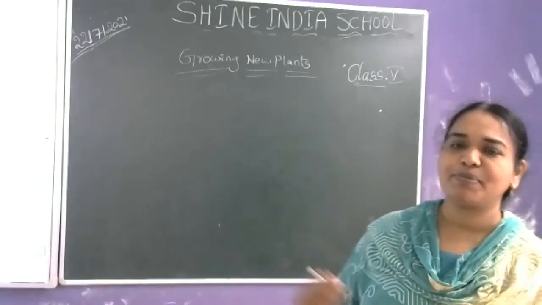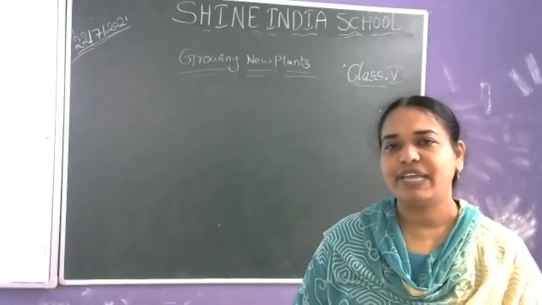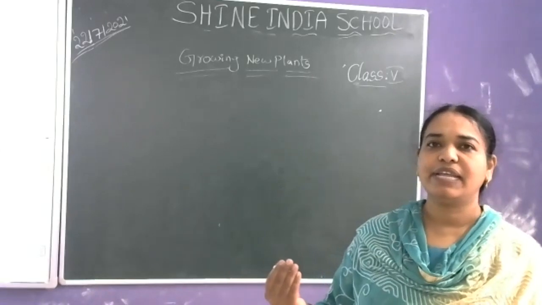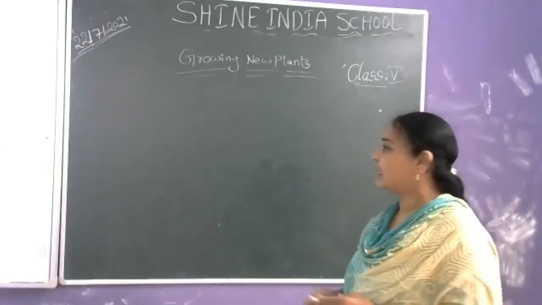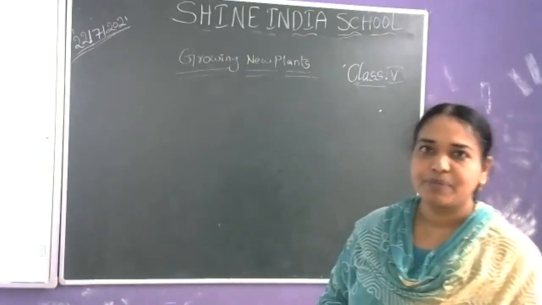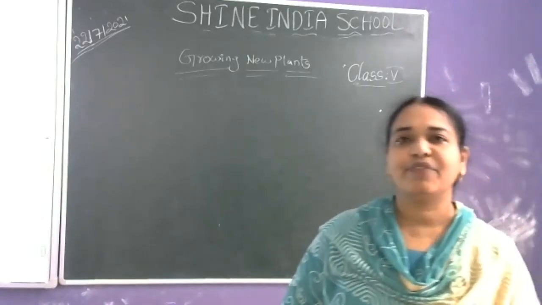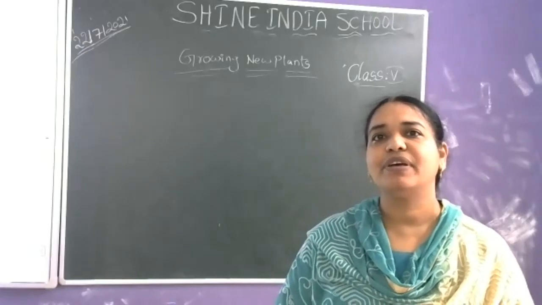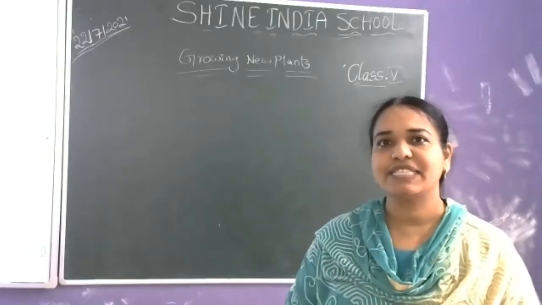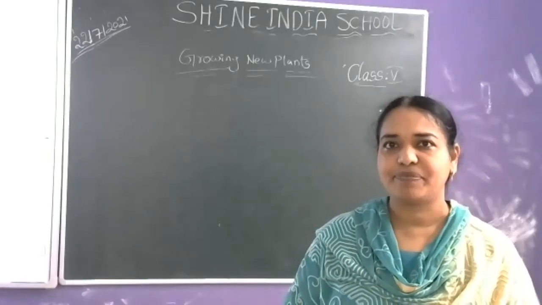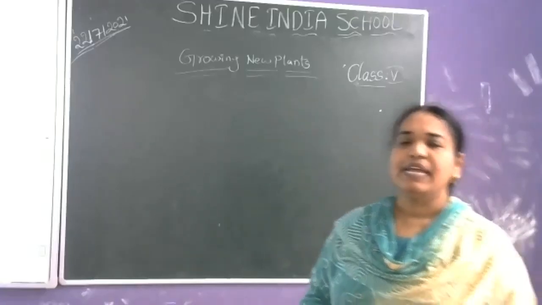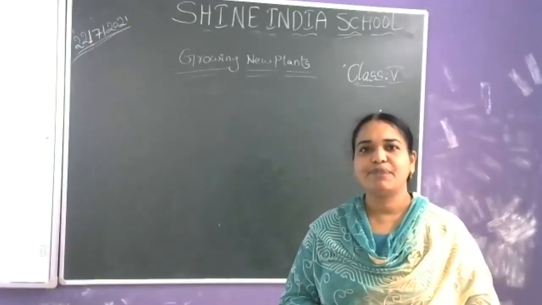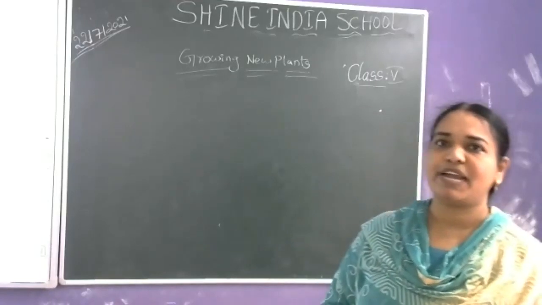What is special about this chapter? Why are we again dealing with growing new plants? Here we are going to discuss some separate, new types of plants which arise without seeds. In our daily life we observe two types of plants.